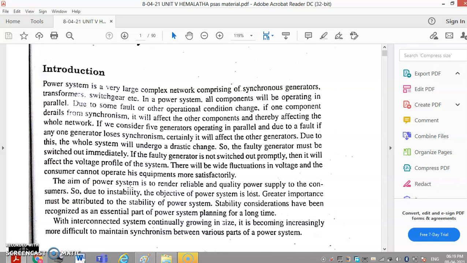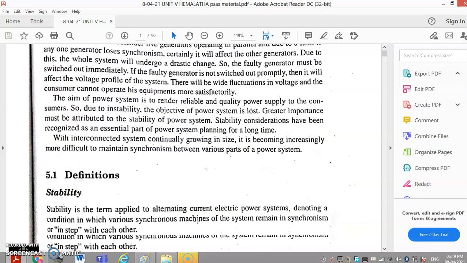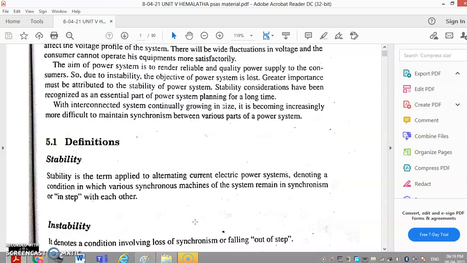With interconnected systems, the system is continuously growing in size. The power system is not stringent. So when the size of the area increases, the power system has to be increased. When the interconnected system continuously grows in size, it becomes increasingly more difficult to maintain synchronism between various parts of the power system. So now we can discuss the definition of stability.